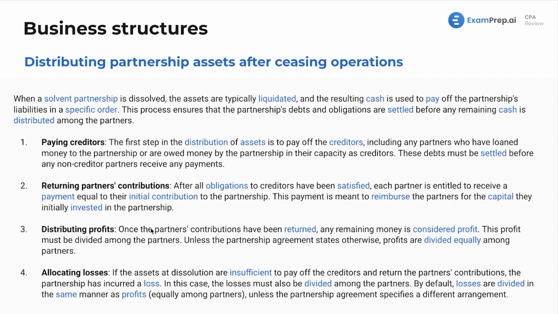Distributing profits, well, once the partners' contributions have been returned, their initial investment has been returned, any remaining money will be considered profit. Now, this profit must be divided among the partners unless the partnership agreement says otherwise. We're going to divide everything equally. But the agreement may say something different, in which case we would follow that.